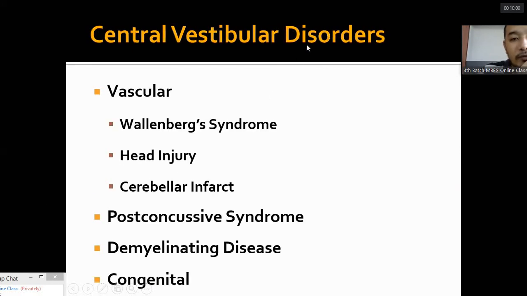Now, central vestibular disorders. The central causes might be vascular, like Wallenberg syndrome, also called lateral medullary syndrome. Head injury, cerebellar infarct, all these are central vestibular disorders. Also post-concussive syndrome, congenital causes, and demyelinating disease like multiple sclerosis.